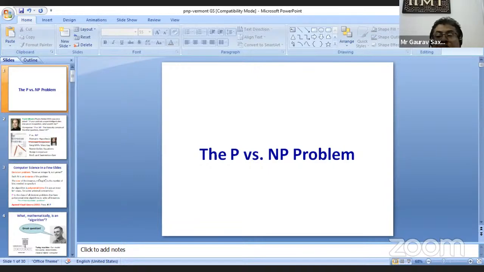So the claim is, what if we use physics instead of computer science and maths? If we use physics, can we declare P not equal to NP a law of nature? In fact, there are computer scientists who are trying to base physics on algorithms. There is a computer scientist called Stephen Wolfram, who did his PhD from Caltech, one of the youngest PhDs there. He wrote a book called A New Kind of Science, where he tries to show that physics should be done with algorithms and not with equations.